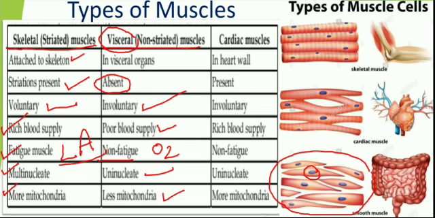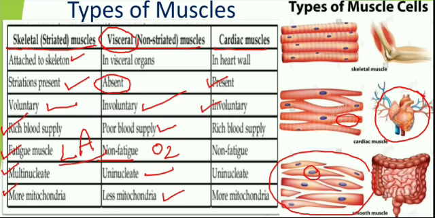And the third type of classification, cardiac muscles. These muscles are mainly found in the heart. That's why it is cardiac muscle, the muscle which is located in the heart. These muscles also have bands. That's why these are striated muscles. Striation is present. These are also not under the control of willpower. That's why these are involuntary.